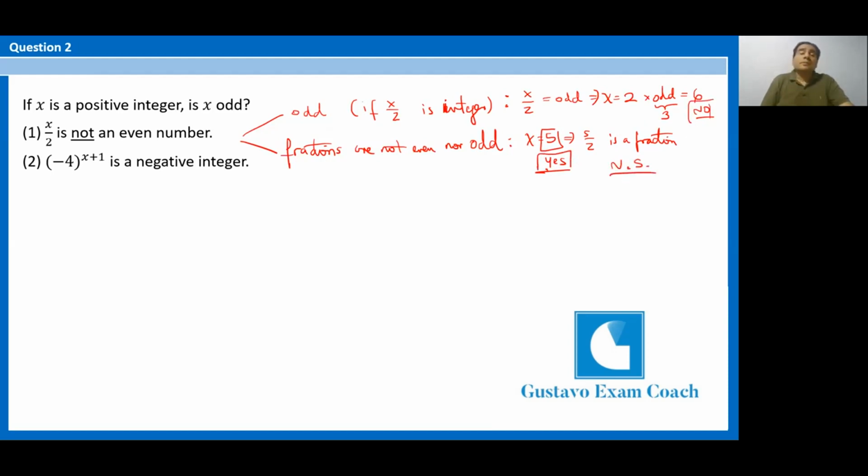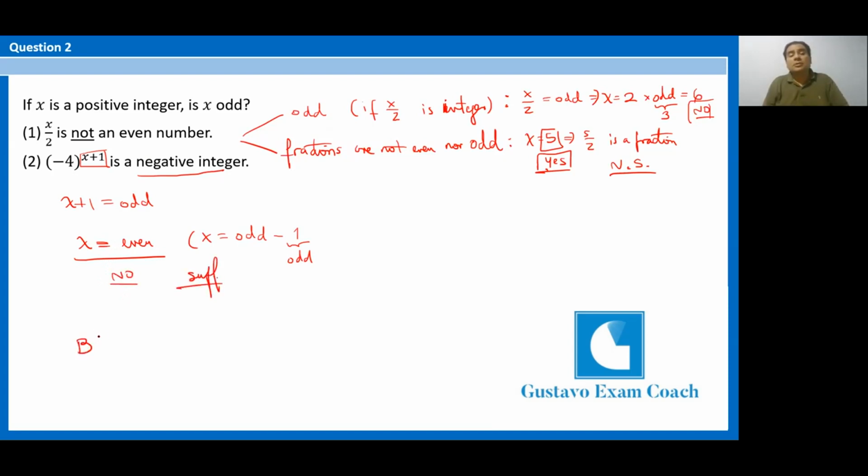In statement 2, they give a power of a negative base. Minus 4 raised to this exponent is a negative integer. So for a negative integer as a result of this power, that means the exponent should be odd. That's a rule. Remember? If the exponent is odd, that means x should be even. So this gives a certain answer to the question. That is to say, we can say x is not odd. So sufficient. And the answer choice is B.